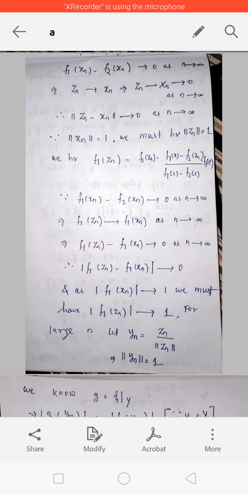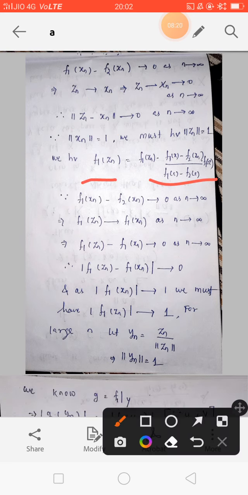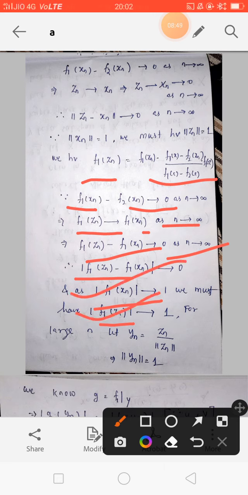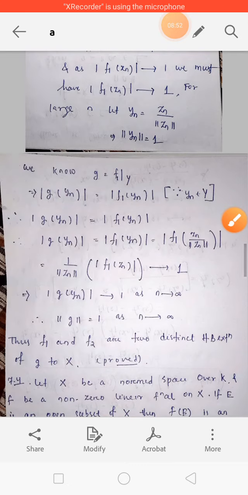So we have f1(zn) as we did. So f1(xn) minus f2(xn) tends to 0, which implies f1(zn) tends to f1(xn) as n tends to infinity. They imply f1(zn) minus f1(xn) tends to 0 as n tends to infinity. Therefore f1(zn) minus f1(xn) tends to 0, and as f1(xn) converges to 1, we must have f1(zn) converges to 1. If f1(xn) converges to 1, then f1(zn) must converge to 1 for large n.